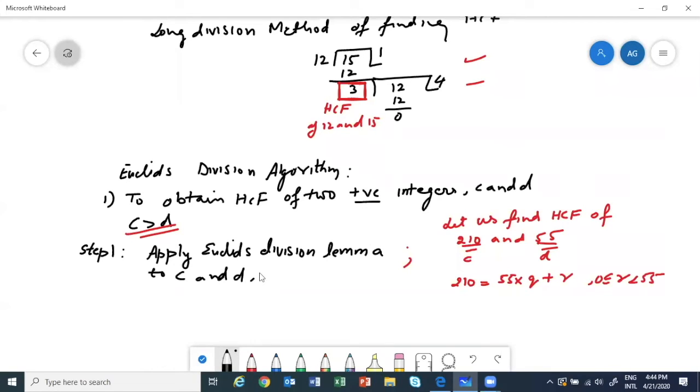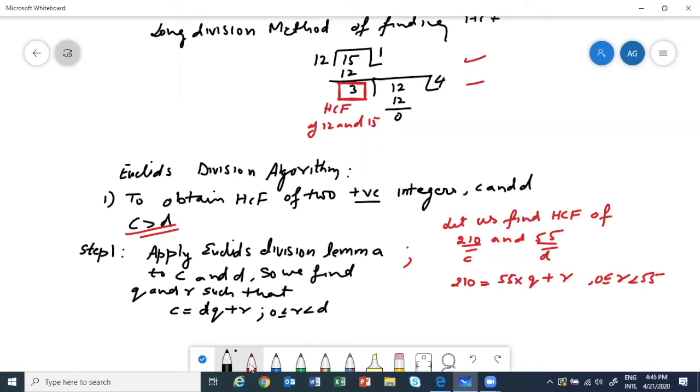That is what it says, that there exists, apply Euclid's division lemma to C and D. So what will happen? So we find Q and R. So we have to find Q and R, right? Such that C is equal to DQ plus R, and R is greater than or equal to 0 and less than D.